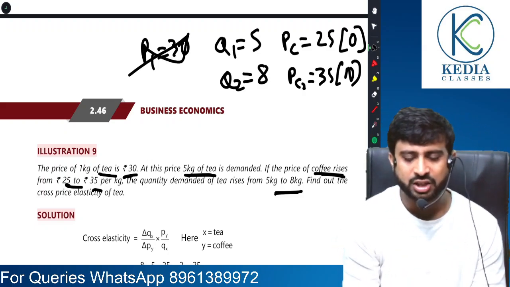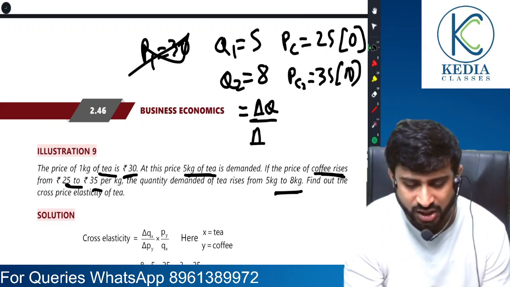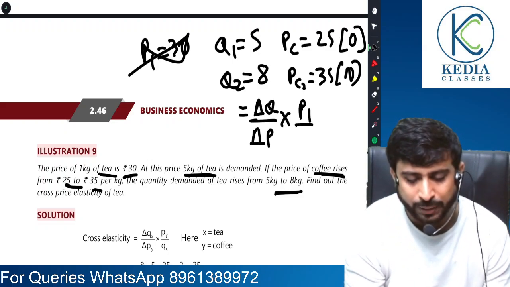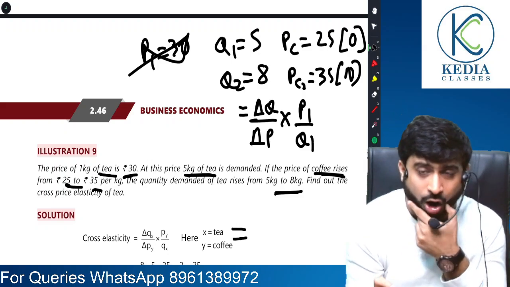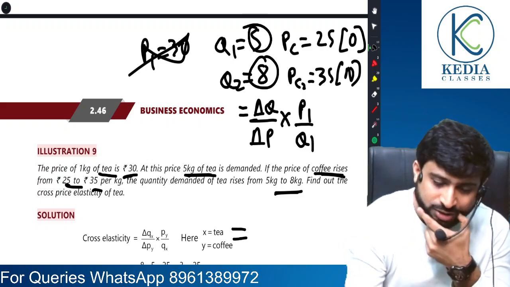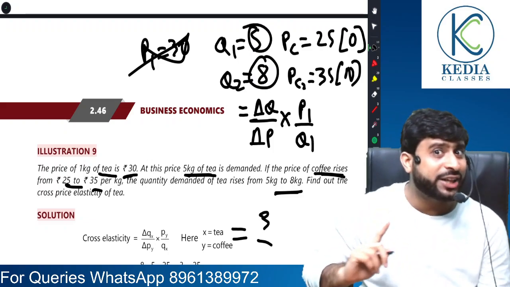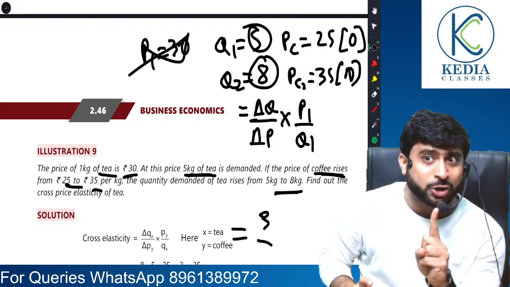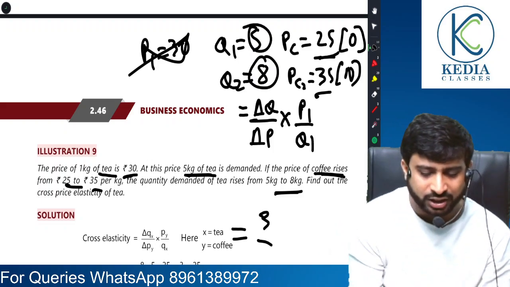So what is the change in quantity demanded? What is the formula? Change in quantity by change in price into original price by original quantity. So what is the change in quantity of tea? It has increased by 3. But what is the change in price? Not of tea, but of coffee. Here we take two different commodities. So it has increased by 10.